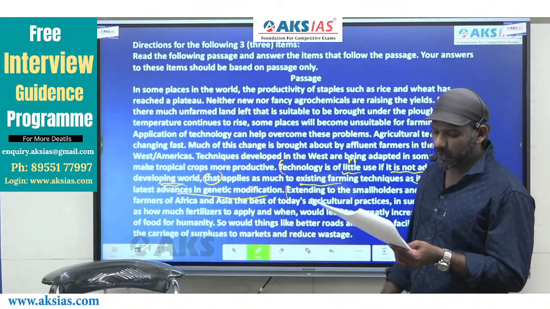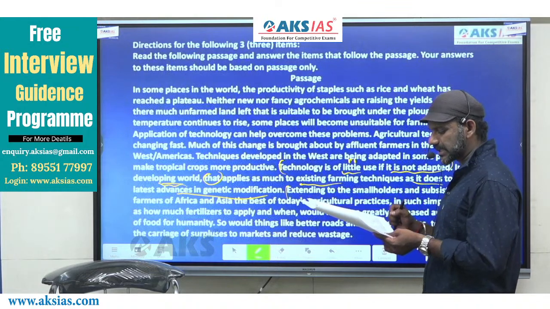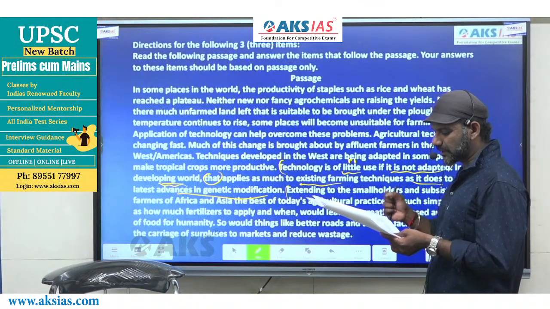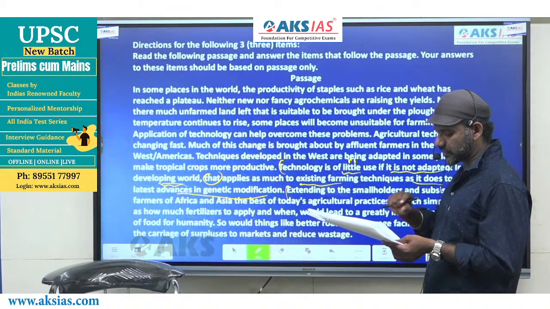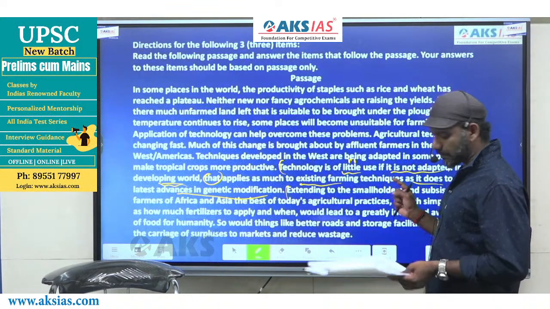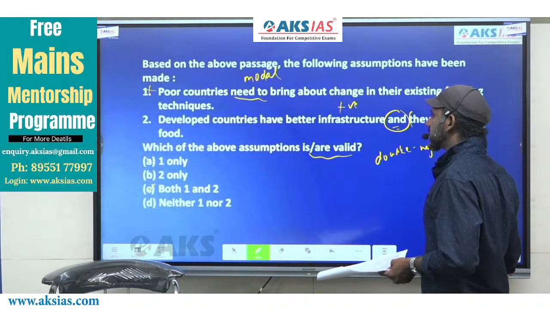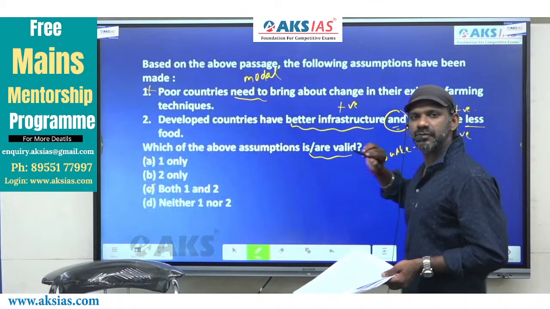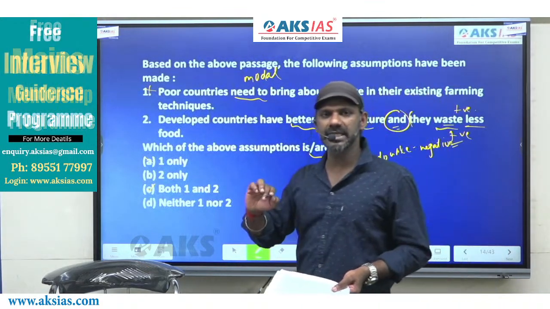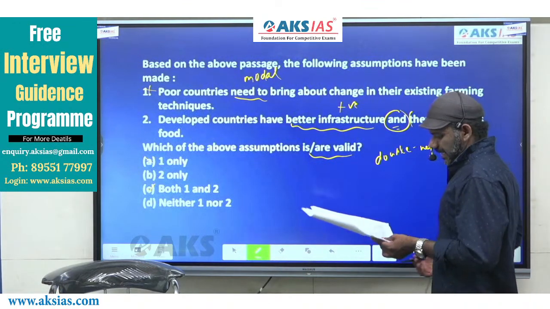So would things like better roads and storage facilities to allow for the carriage of surpluses to markets and reduce wastage. Better roads and storage facilities can be related to better infrastructure.